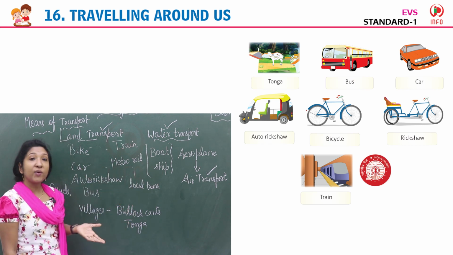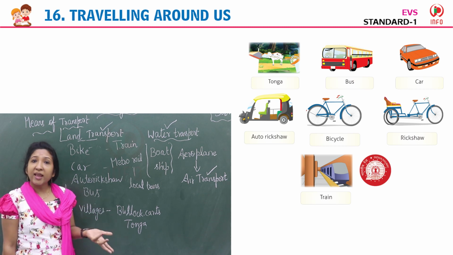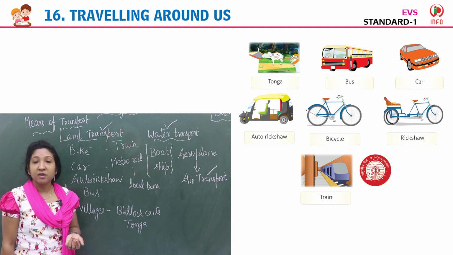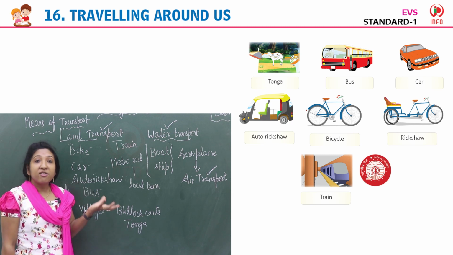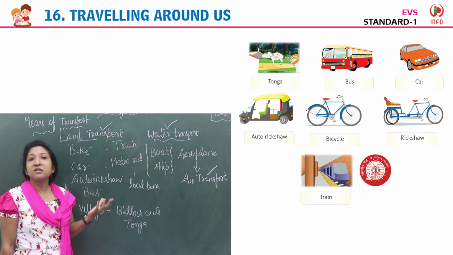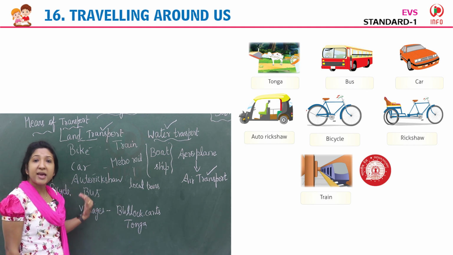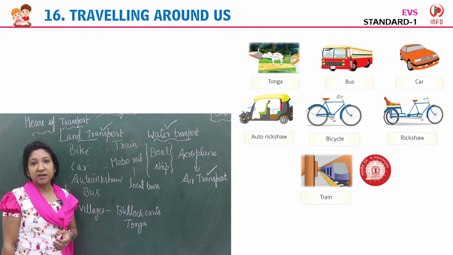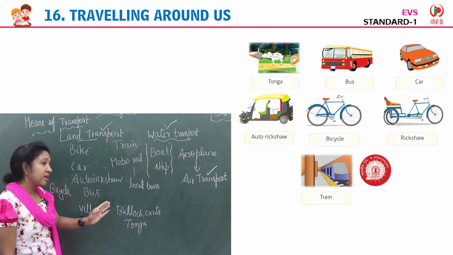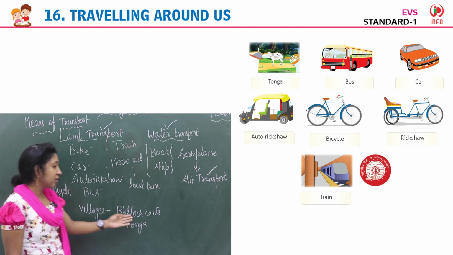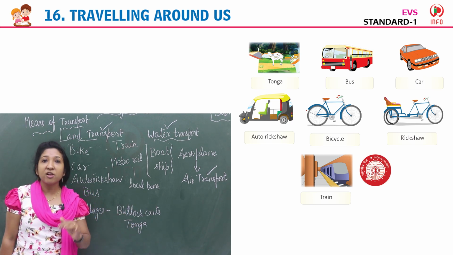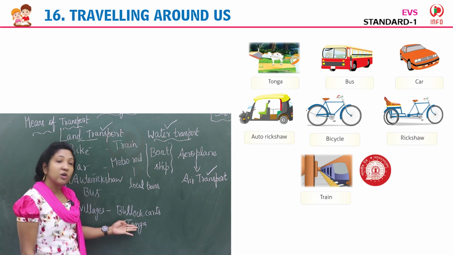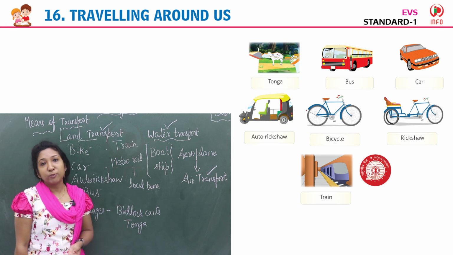Yes, so which are the vehicles that travel on railway track? Train travels on railway track. Now we have metro rail also, metro train. Then the vehicles that travel on road. Many vehicles are there that travel on road. Car, bus, auto rickshaw, scooter, bike, bicycle, and they all are land transport. They travel on land. Even the villages, the transport they use, mainly bullock carts, tonga, they also travel on road only, isn't it? So they also belong to land transport.